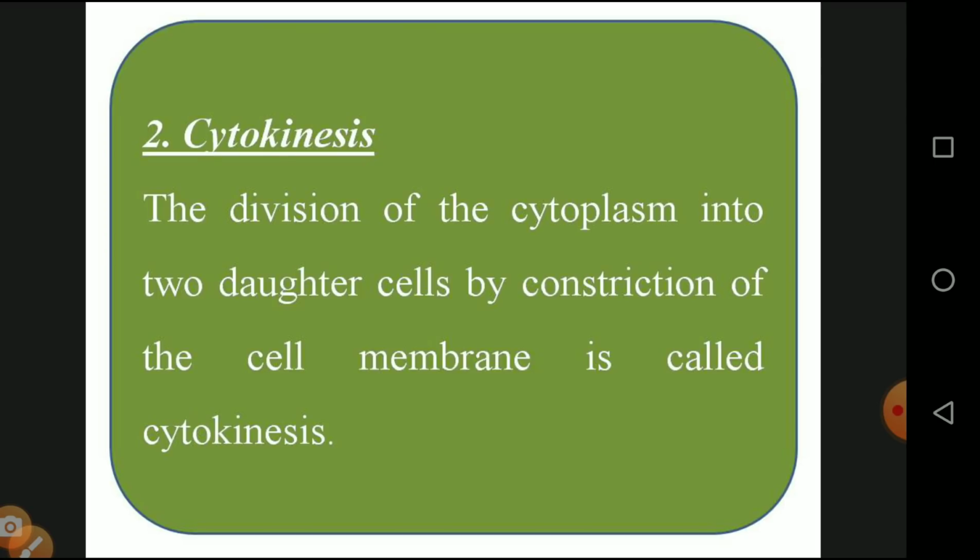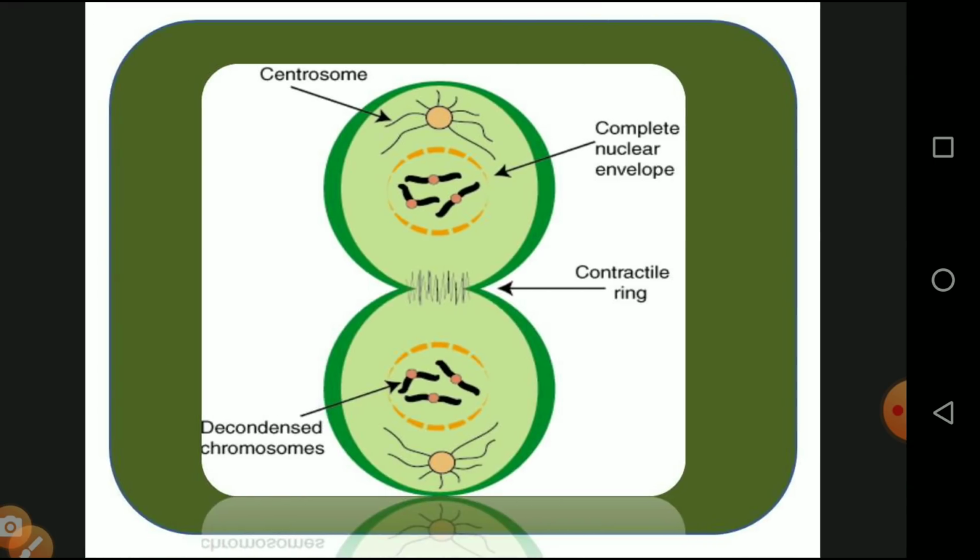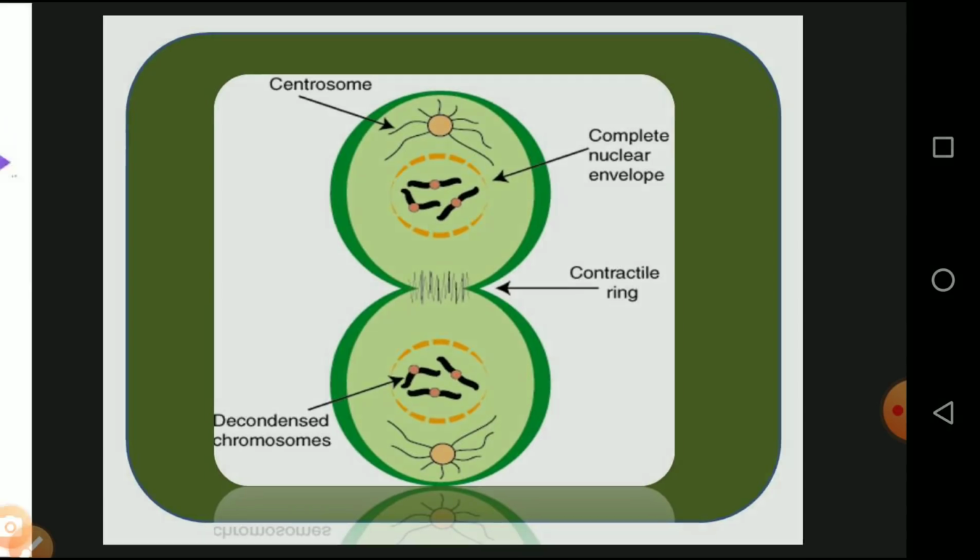Without cytokinesis, the cell cannot survive. The cytokinesis process takes place. Then 2 nuclei and centrioles are present, and due to the constriction ring that forms on the cytoplasm, 2 daughter cells are formed.